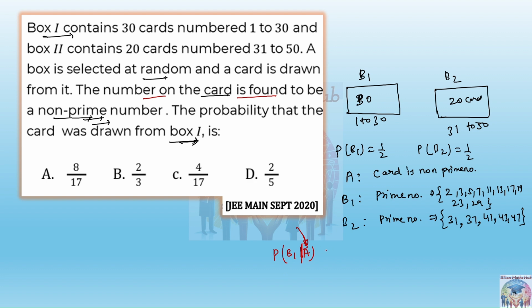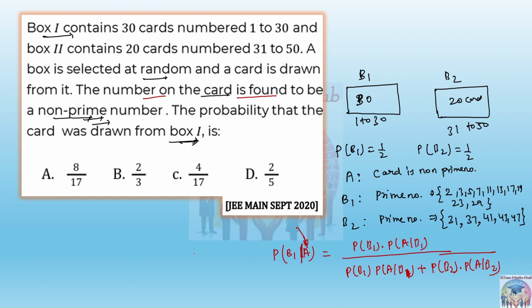So P(B1 by A) formula is P(B1) into P(A by B1) upon, the rest you already know: plus probability of B2 into probability of A by B2.